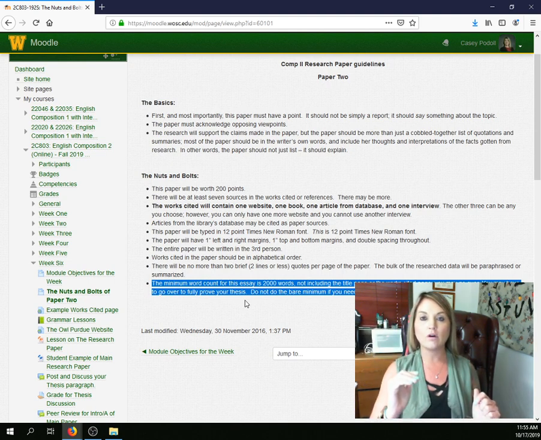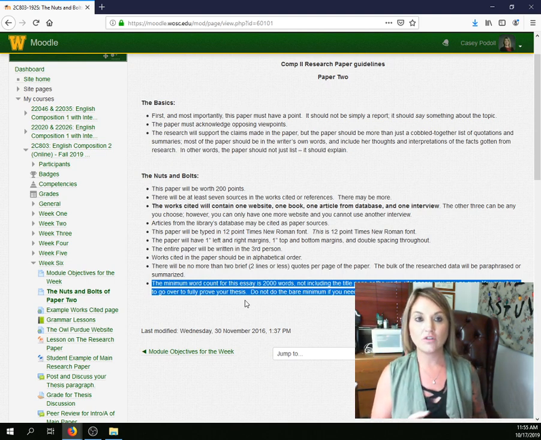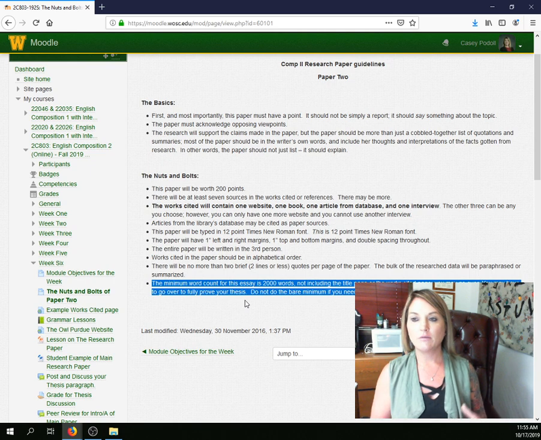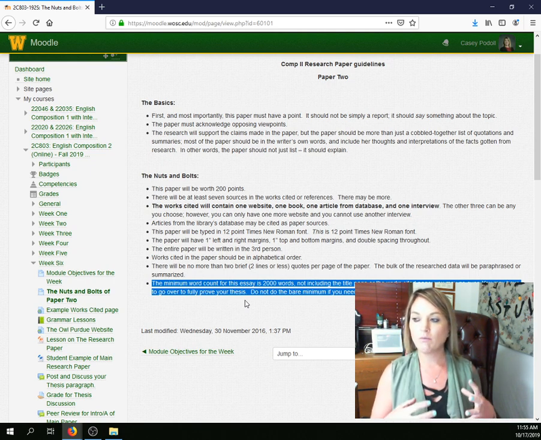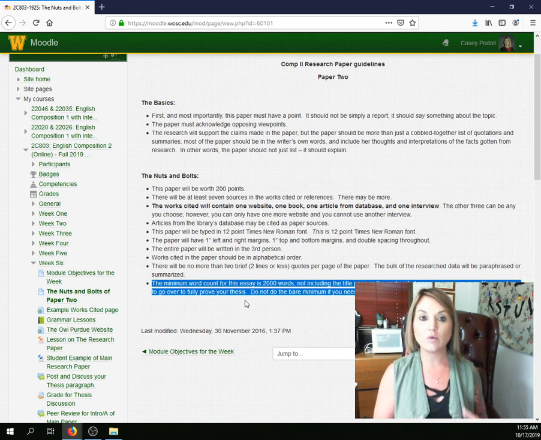It doesn't go before. That's something that I've noticed on a few, and that's something that has been addressed multiple times. The hanging indent on a works cited, using the sources, 2 to 3 sources per paragraph. So, this is our biggest assignment of the semester. You have to pass this paper to pass the class, and I'm going to work with everybody to ensure that you do this, but it will require you to make sure you're watching the videos, reading the feedback, and utilizing the resources that are available.